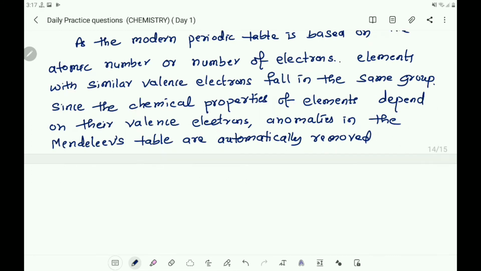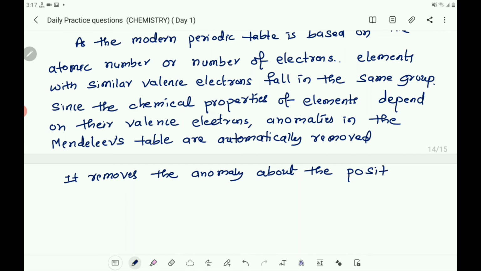Automatically it removes the anomaly about the position of isotopes in the Mendeleev's table.